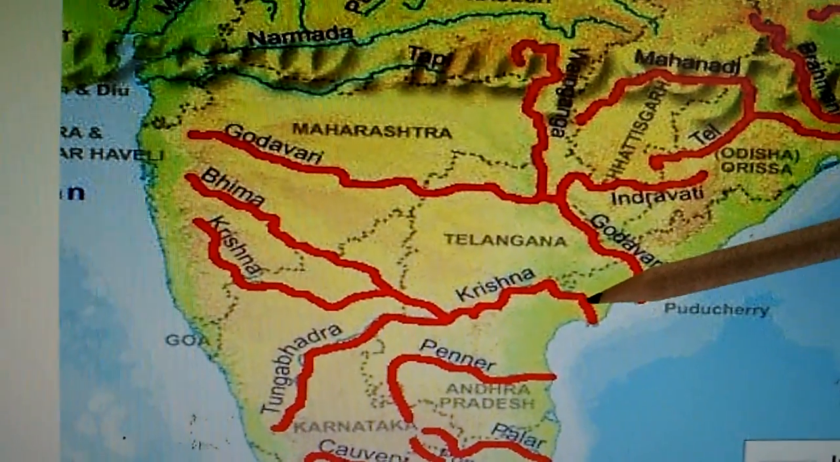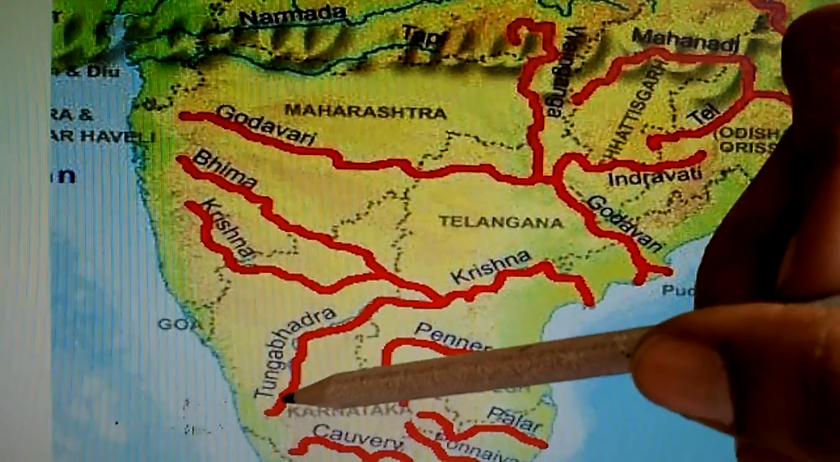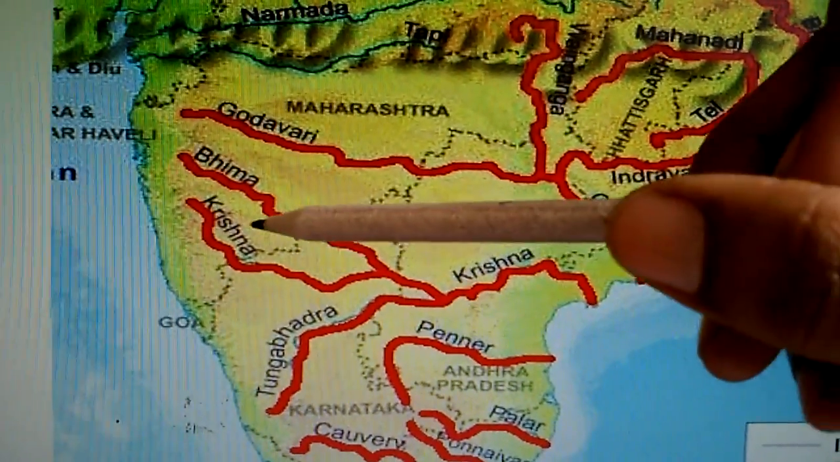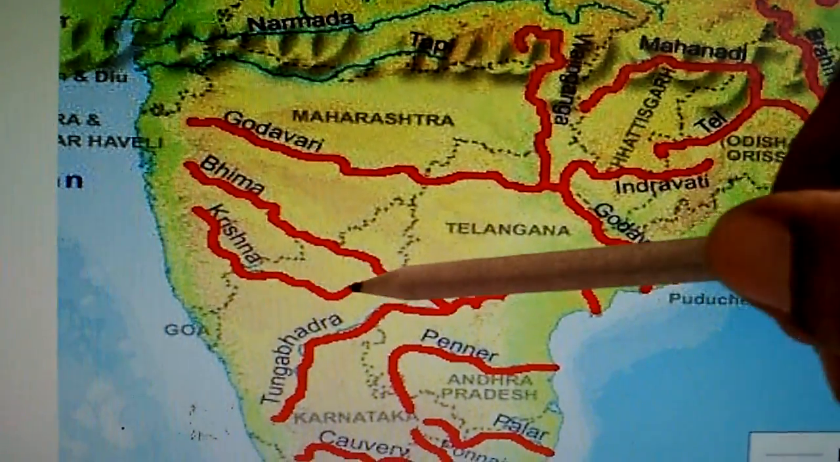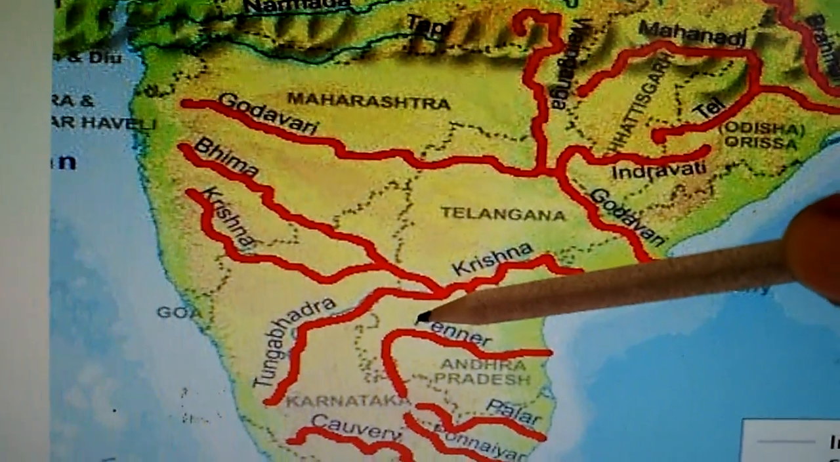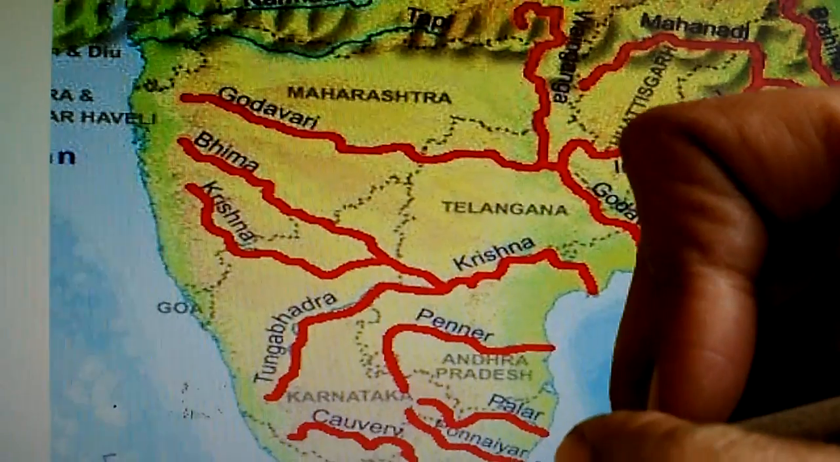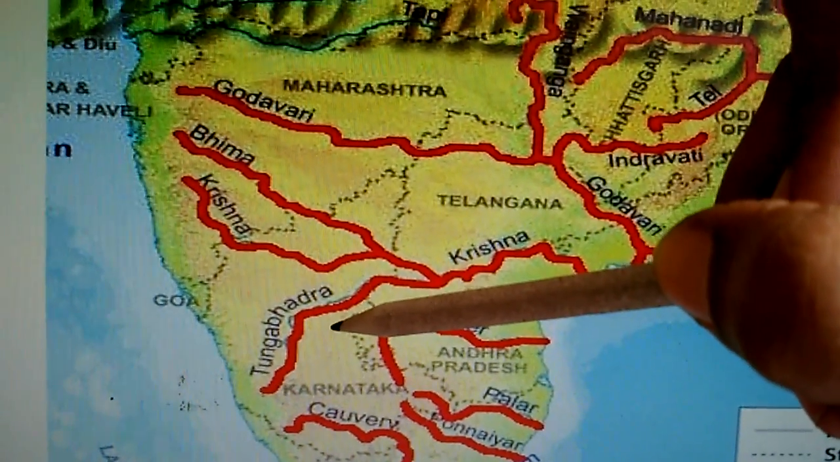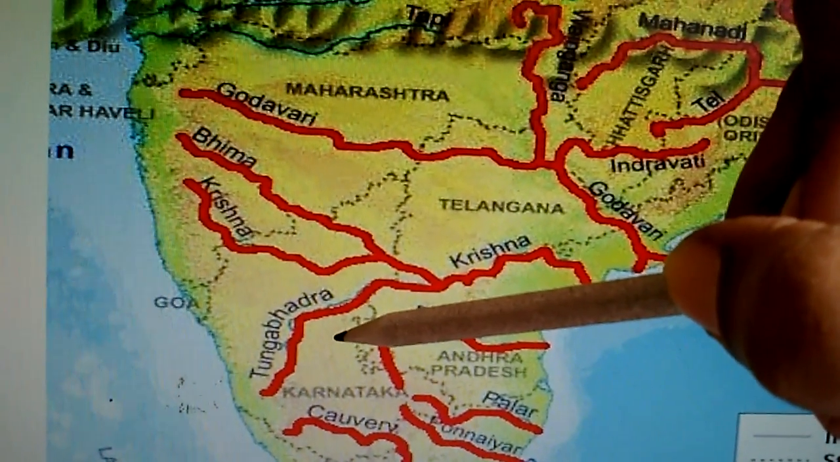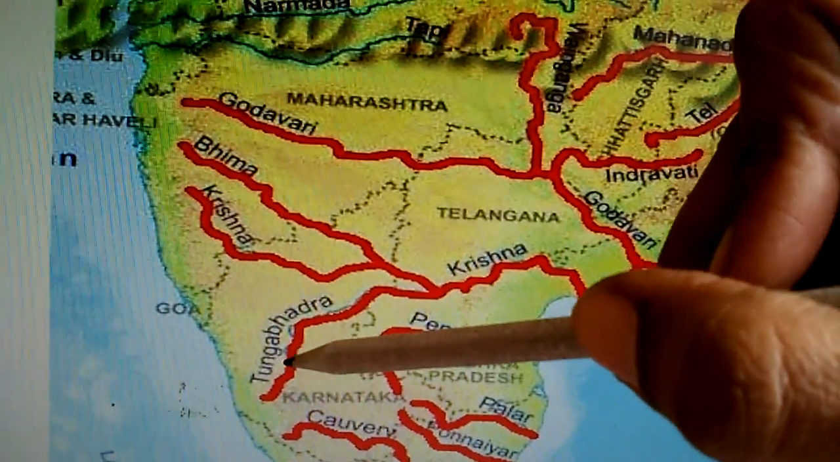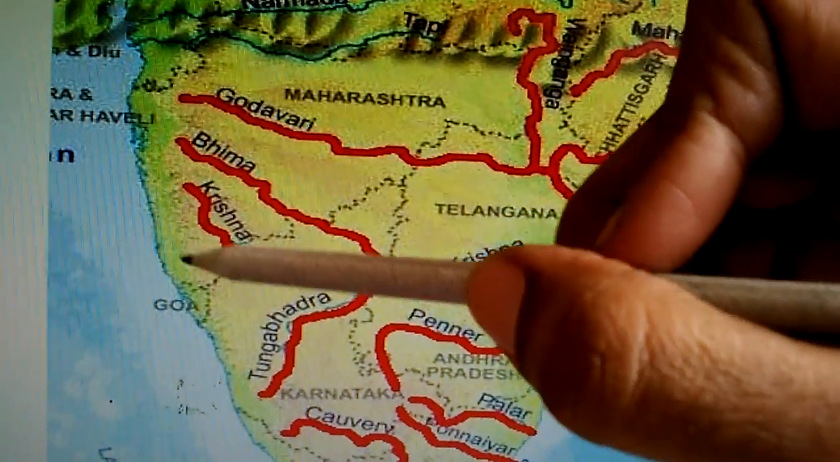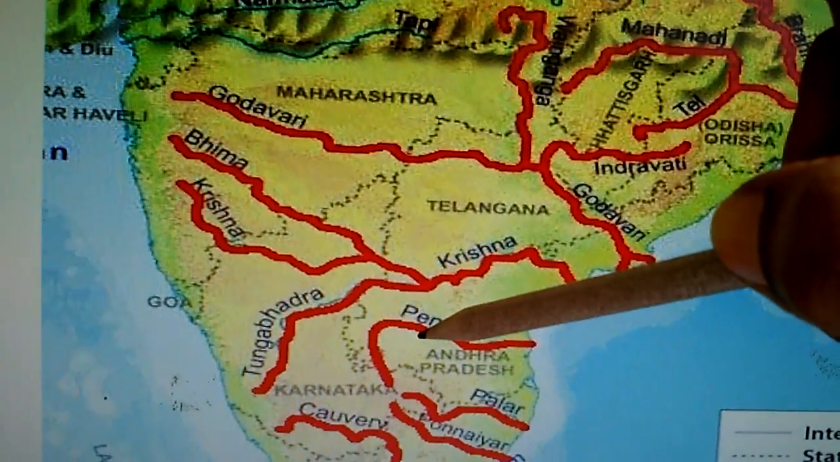And its main tributary is the Tungabhadra. You can see here, main tributaries means what? See here, this river is joining here, these are the tributaries. The main river is the Tungabhadra, originating from the two rivers Tunga and Bhadra in the Western Ghats.